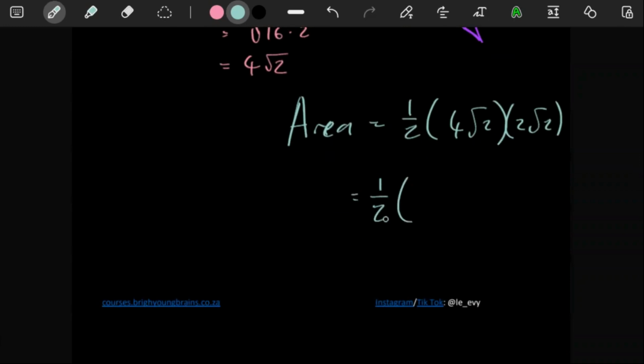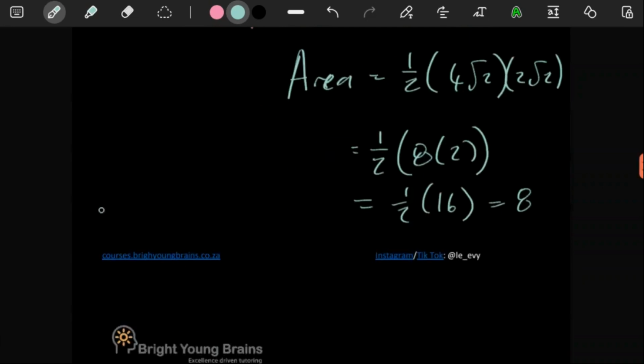You can just put this in the calculator. 4 times 2 is going to give you an 8, and square root of 2 times square root of 2 is just a 2. So this is a half times 16, which is just 8. So the area is just 8 units squared.